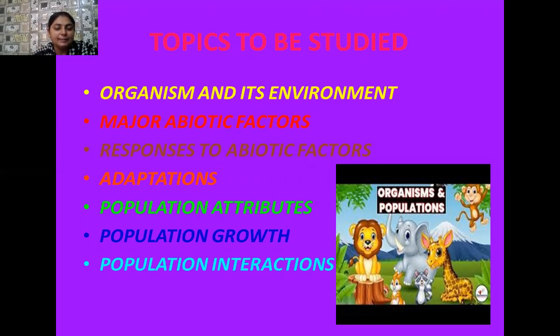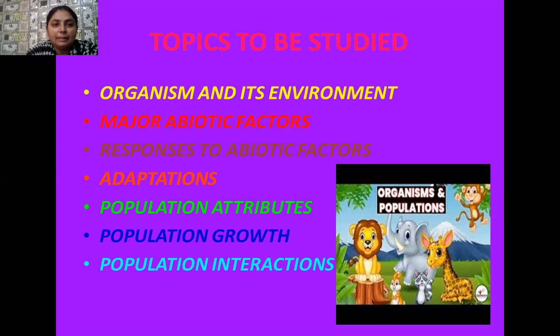Number one, organism and its environment. So here we study about the ecology at the organism level. We also study ecology at different levels, but here we will study ecology at organism level and population level. So two aspects of ecology we consider here.